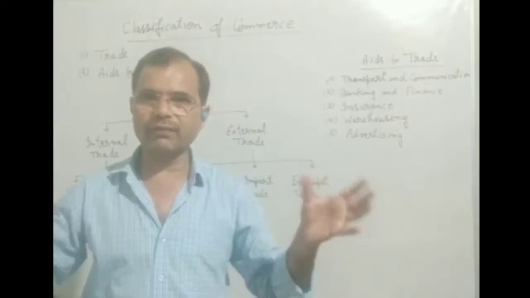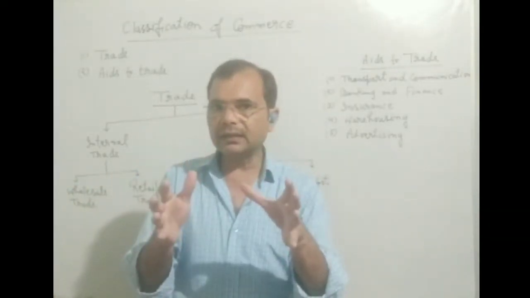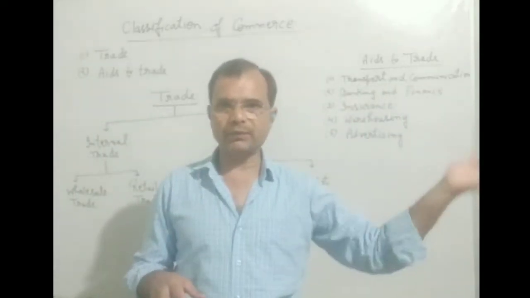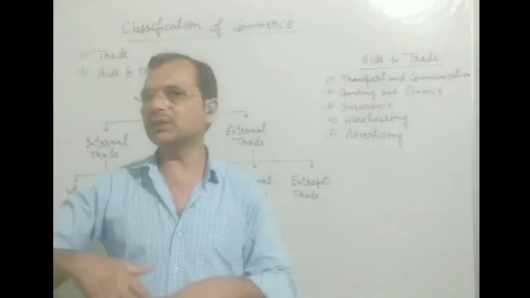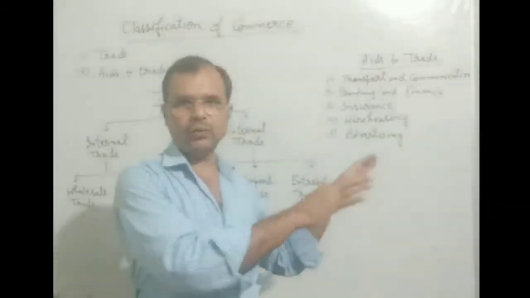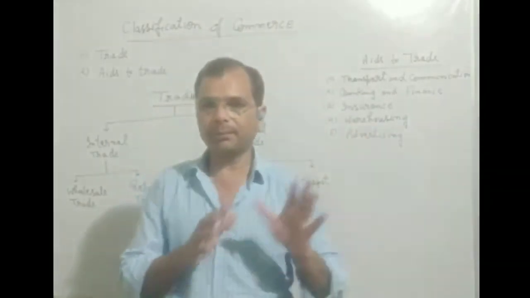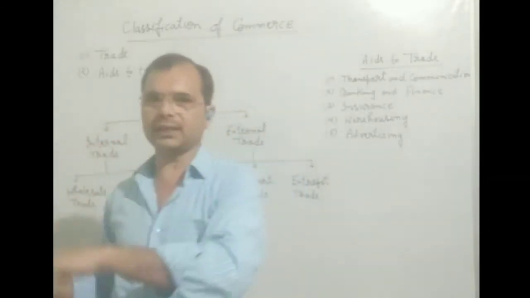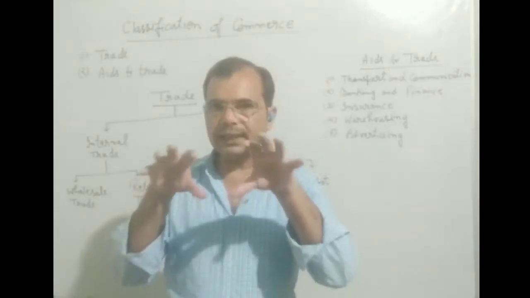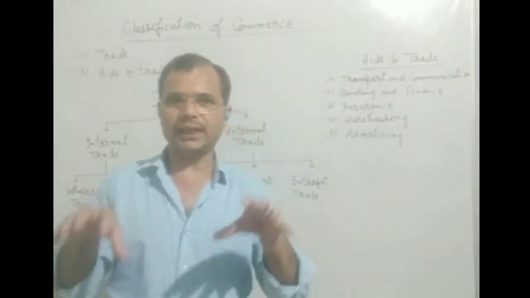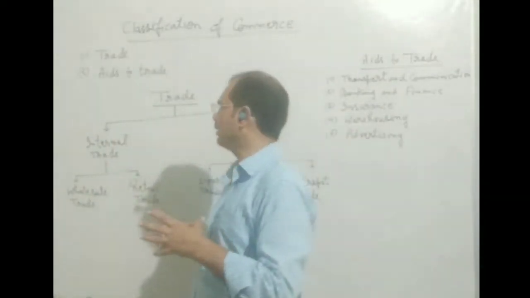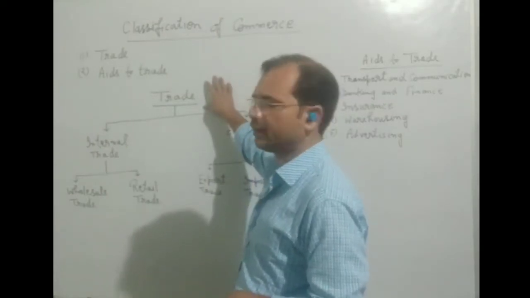In this way we can say trade is a link between the producer, manufacturer and consumers, because consumers are scattered all over the country and manufacturers are only at some special places. They don't know their consumers and consumers don't know their producers. There should be a link, and trader is a link. Trade is a link of manufacturer and producer. Okay, this is very important, trade.